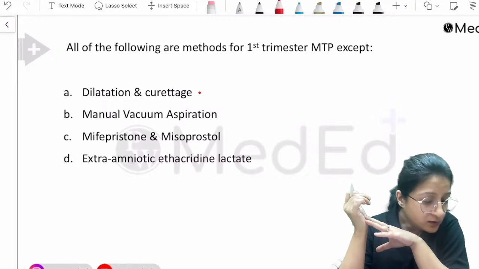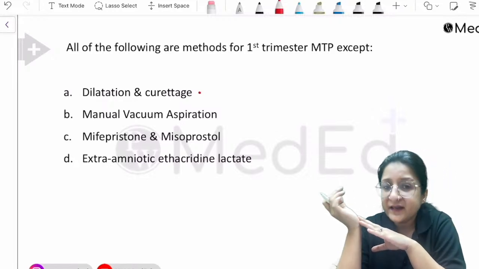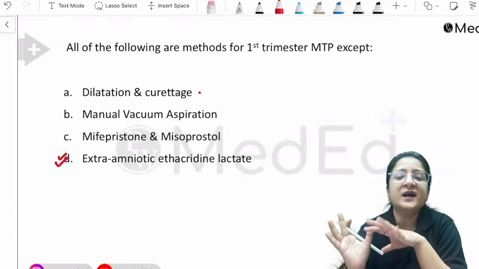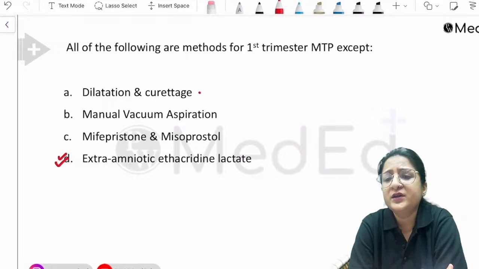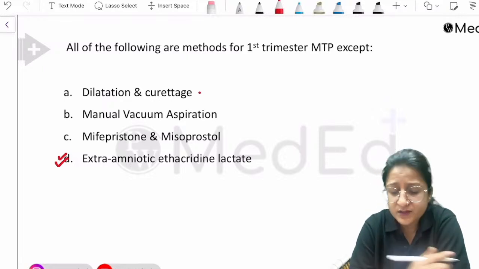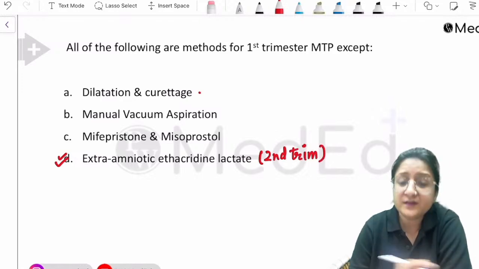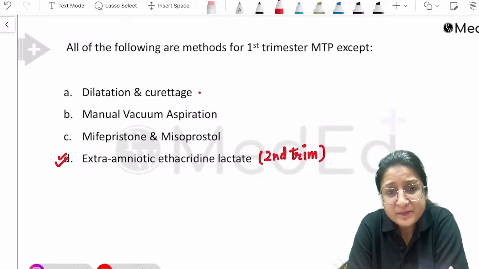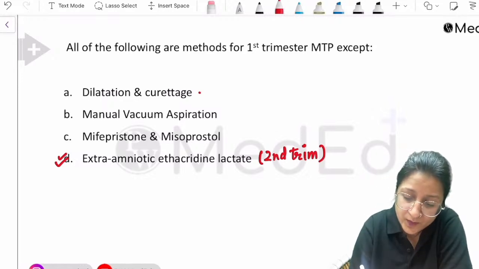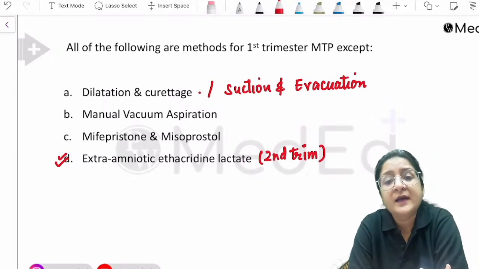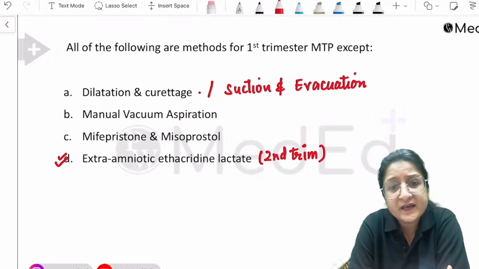Very good, Jitendra, you are answering correctly that extra amniotic ethacridine lactate was used earlier, we no longer use this method, but when it was used, it was a method for second trimester MTP. The rest of the methods, dilatation and curettage, suction and evacuation, manual vacuum aspiration, are all methods which can be done in the first trimester.